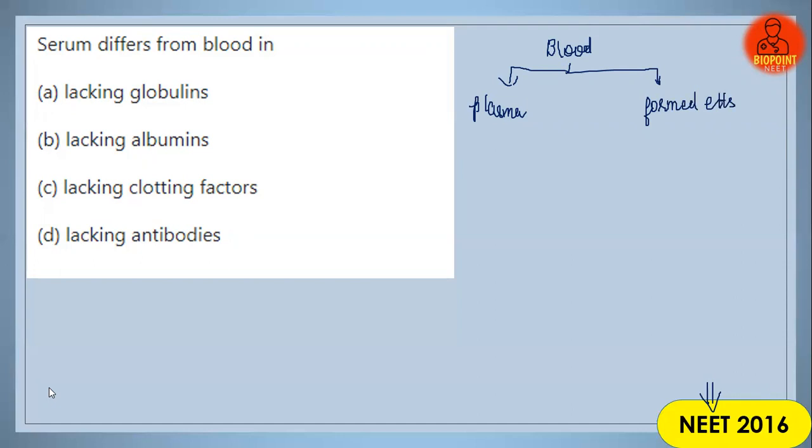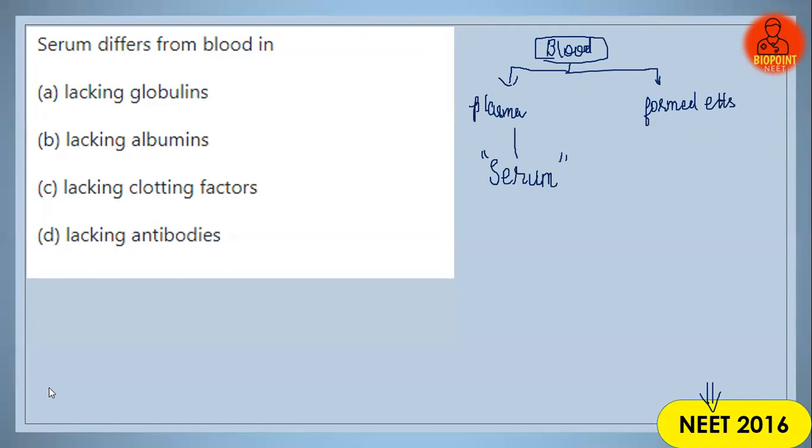So plasma is a clear straw-colored watery fluid in which different types of blood cells are suspended. And we also studied serum. Serum is that part of blood which has the same composition as the blood plasma.